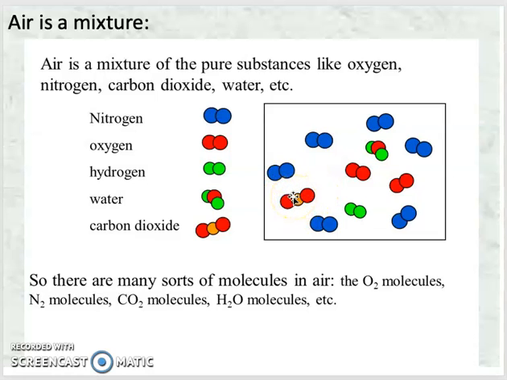So there are many sorts of molecules in air. The O2 molecules, N2 molecules, CO2 molecules and H2O molecules, that is water. So got it, students? The air which is around us is not only oxygen or carbon dioxide. In that there is the presence of N2 molecules and also carbon dioxide molecules. So all these gases together are said to be a mixture, which is air. Air is a mixture of all these gases.